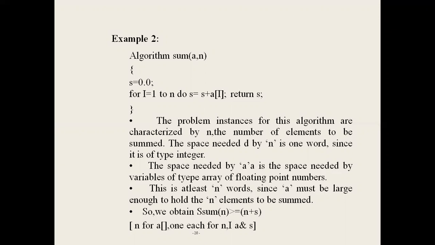Here n is the array of n elements, and 3 is the space needed for n, i, and s, where s is the total sum of n numbers. This is the space complexity, the performance of an algorithm, calculated here for the sum of n numbers.